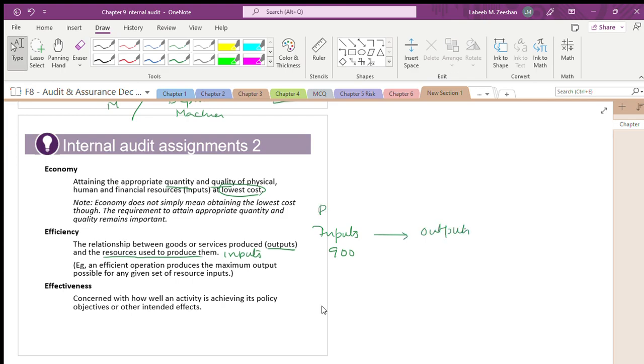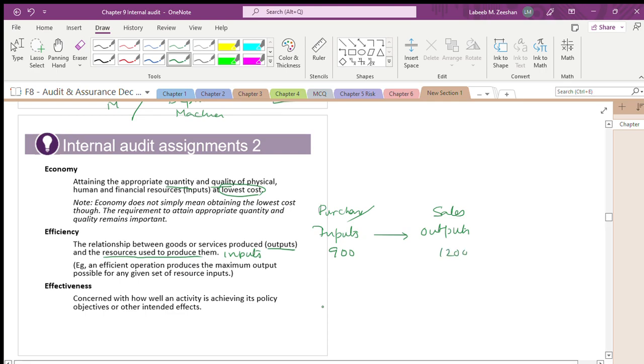Inputs are nothing but the purchases: purchases, labor, overheads, all the things. Outputs are nothing but sales. The input value should be less and the output value higher. Then only can we say there is a profit. Efficiency is another way of assessing the profit.